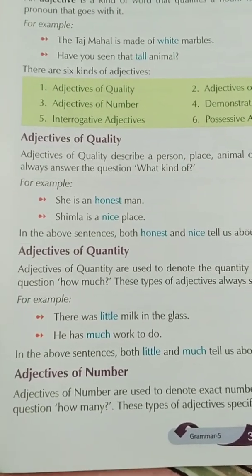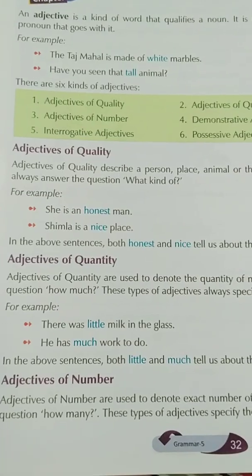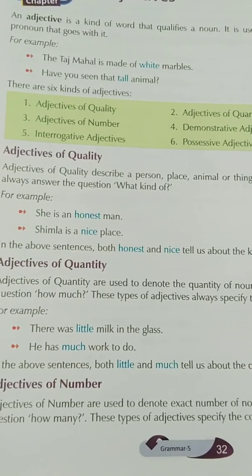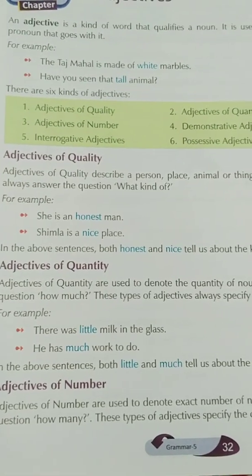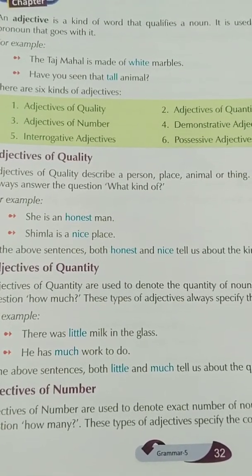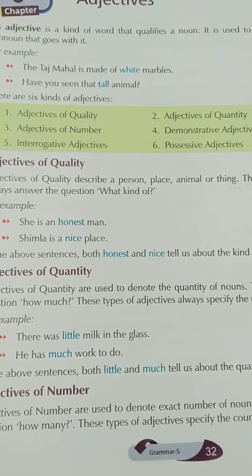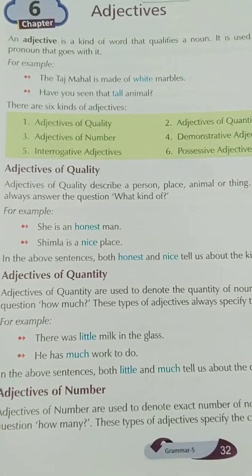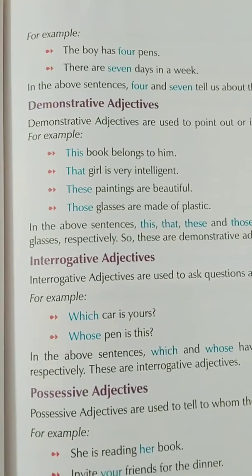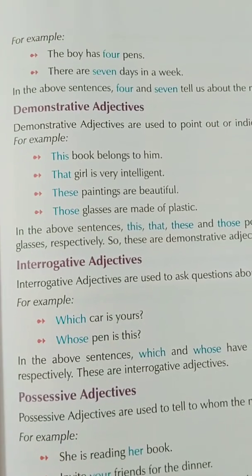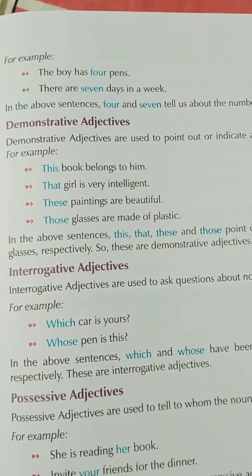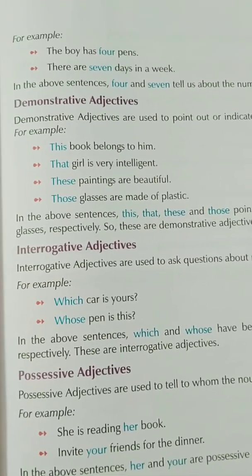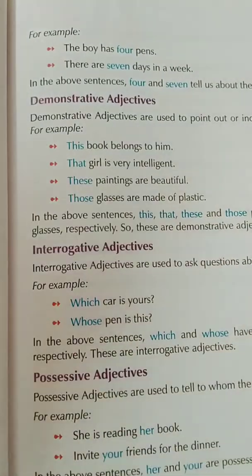Okay. Now see the adjective of number. Adjectives of numbers are used to denote the exact number of nouns. This is very easy. These always answer the questions how many. Sometimes you ask me how many friends you have, how many pencils you have. So it tells about the quantity in numbers. Now for example, the boy has 4 pens. There are 7 days in a week, so 4 and 7 tell us the number of the pens or days.